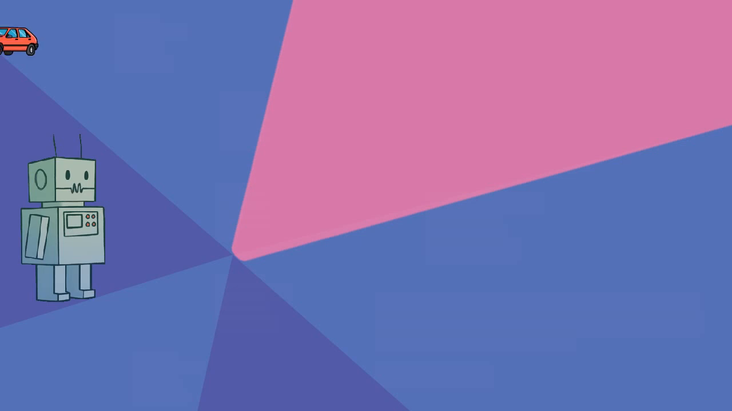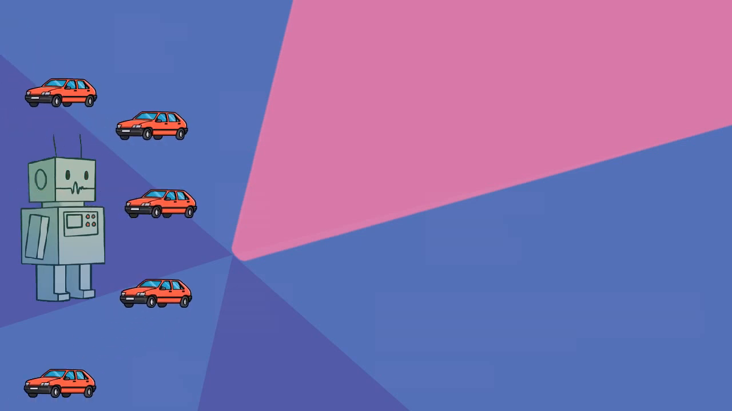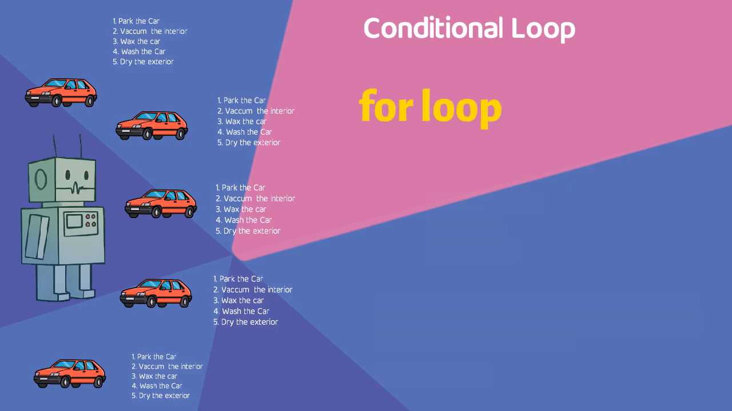Let's say a robot has to wash 5 cars. He will repeat the sequence of steps for each car. This is called a conditional loop. The robot will stop after washing 5 cars. In every programming language, it is referred to as a for loop.